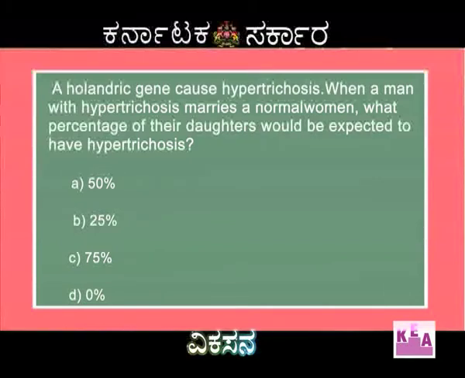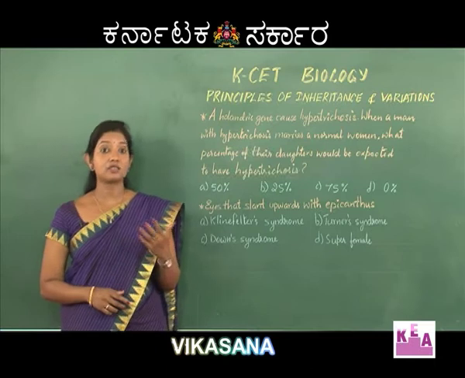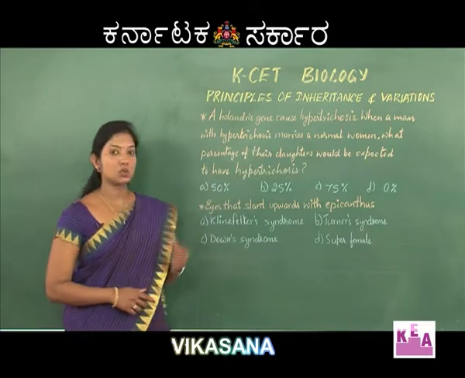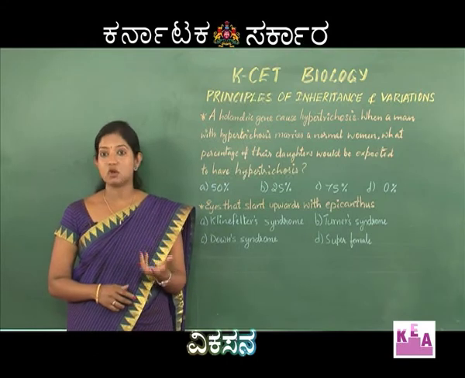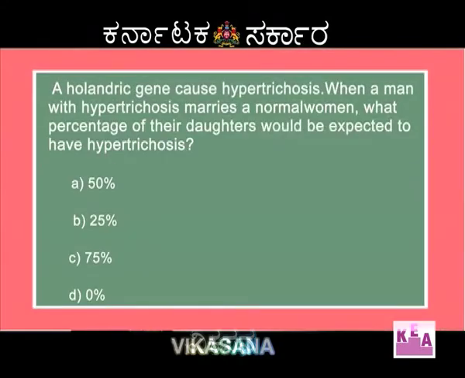What percentage of their daughters? We are aware Holandric genes are found only on the Y chromosome, and daughters will have the chromosome complement XX. Y is not present. That is why the right option is D, 0%.